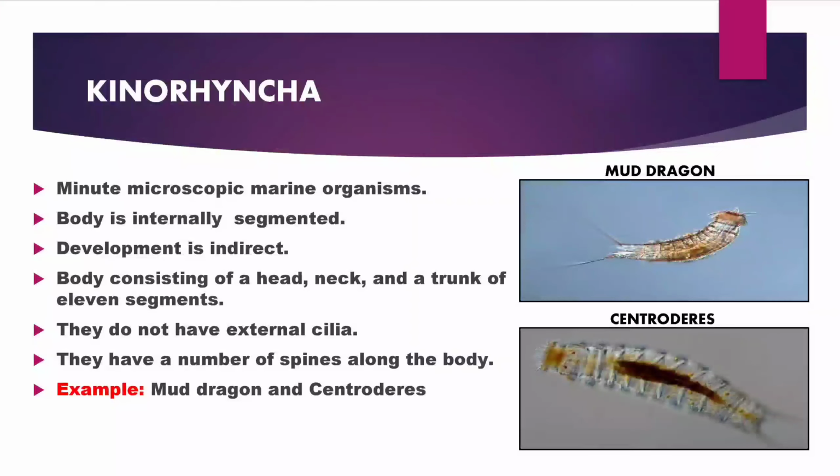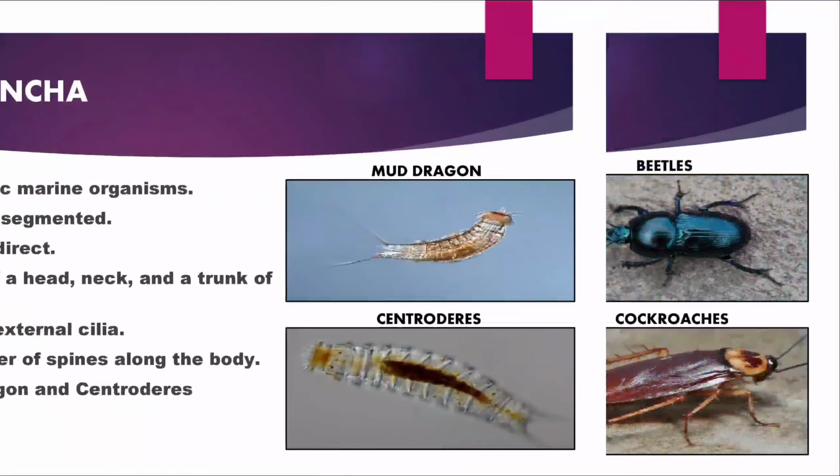Next is class Kinorhyncha. They are minute microscopic marine organisms and their body is internally segmented. Development is indirect. The body consists of head, neck and a trunk of 11 segments. They do not have external cilia. They have a number of spines along the body. Examples of Kinorhyncha: mud dragon and Centroderes.